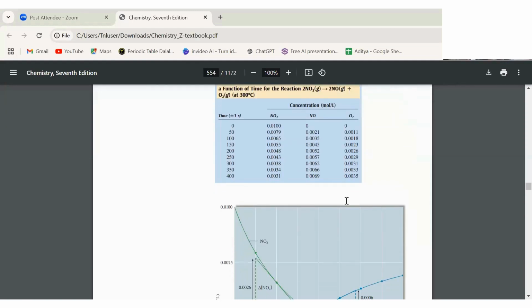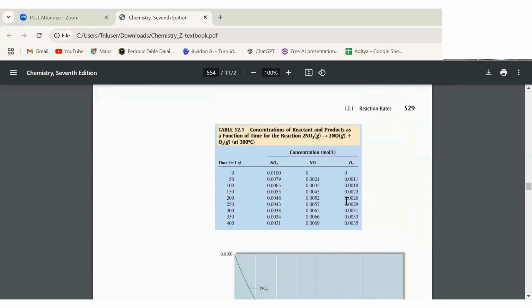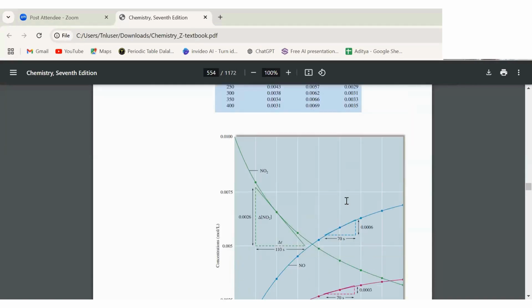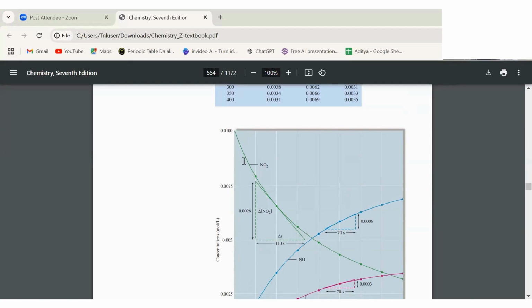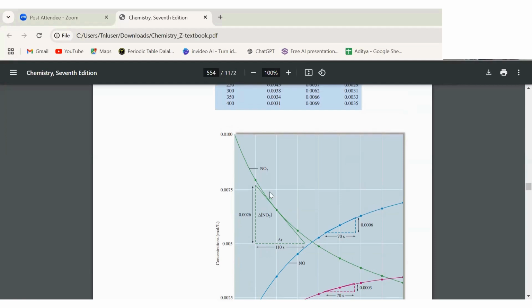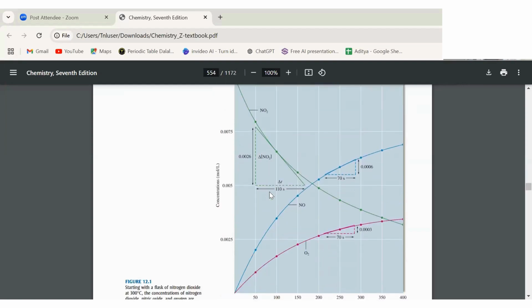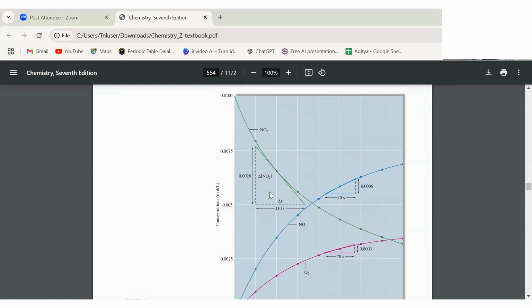So now we got to know that reactant concentration will always decrease in the graph, because in order to form the product, reactant should decompose. So now in the graph, you can see the reactant is decreasing. This is the graph of NO2. The green line is showing the NO2. Basically in the graph, if any line is going from above to down, that means it is decomposition and it is very obvious it is reactant.